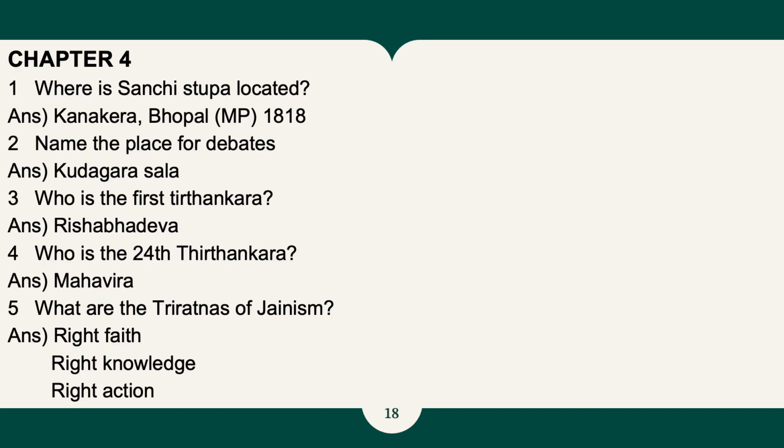First question, where is Sanchi Stupa located? That's in Kanakera, Madhya Pradesh, Bhopal, in 1818. Second question, name the place for debates, that is Kutagarashala. Third question, who is the first Tirthankara? That is Rishabhadeva. Fourth one, who is the 24th Tirthankara? That is Vardhamana Mahavira. Fifth question, what are the Triratnas of Jainism? That is right faith, right knowledge, and right action.